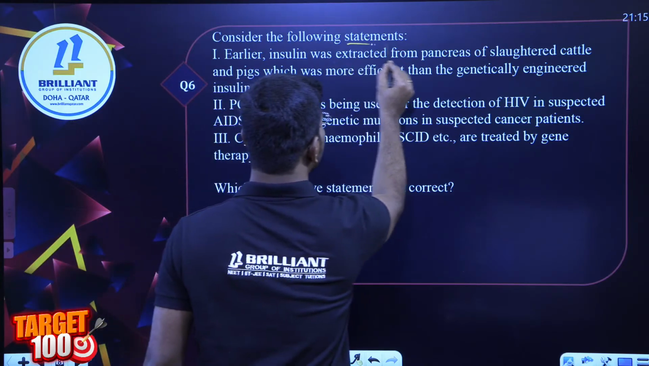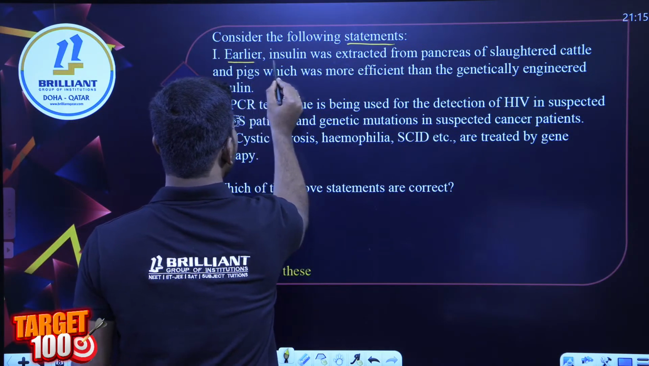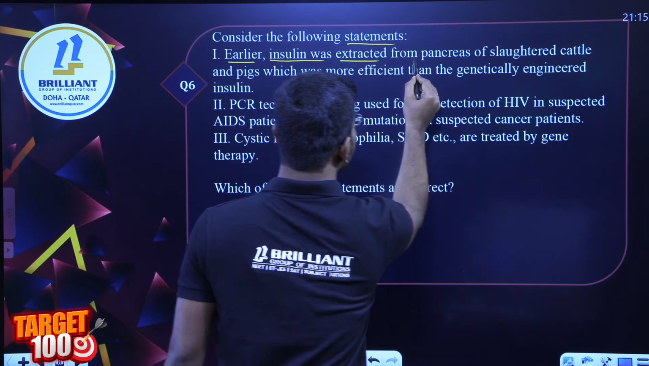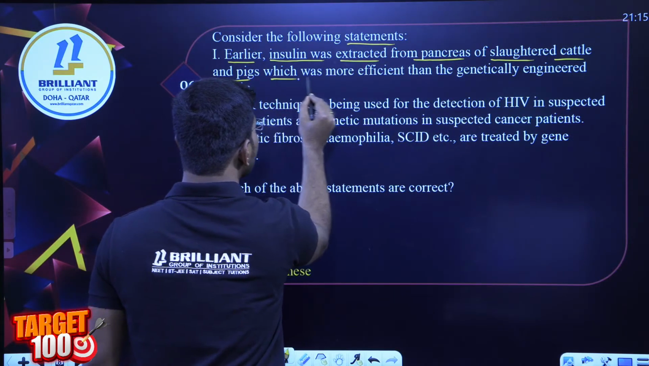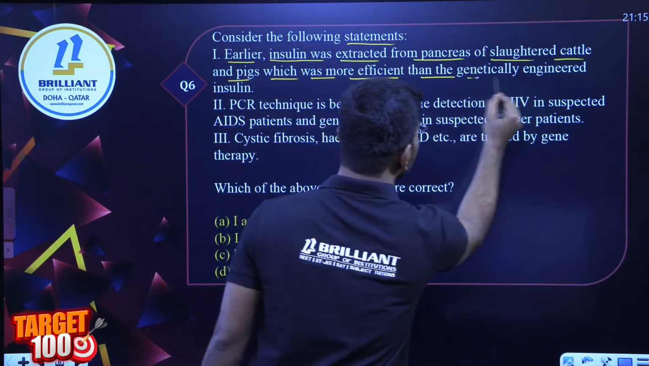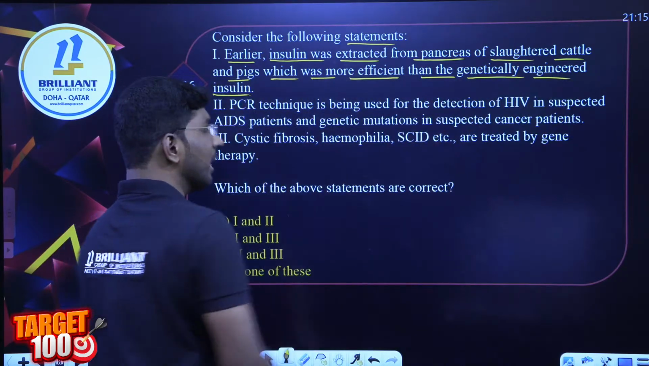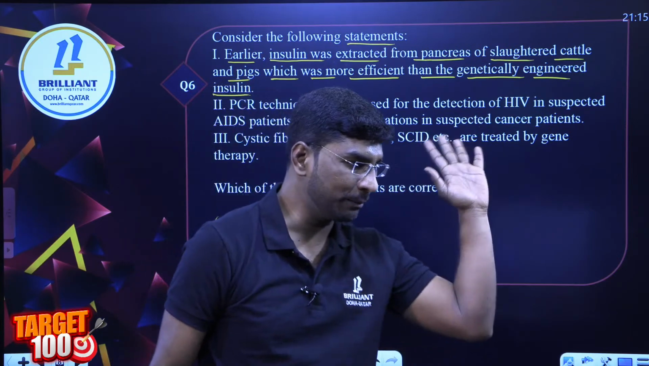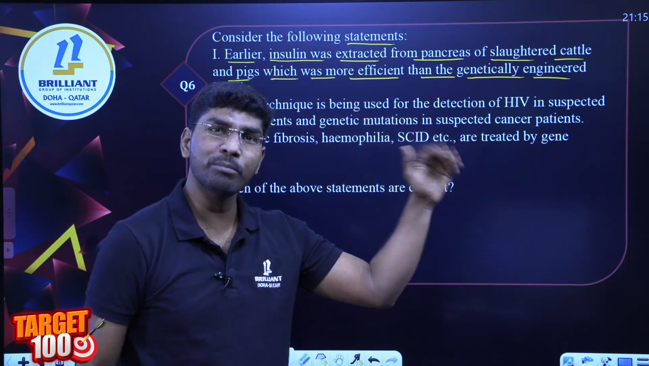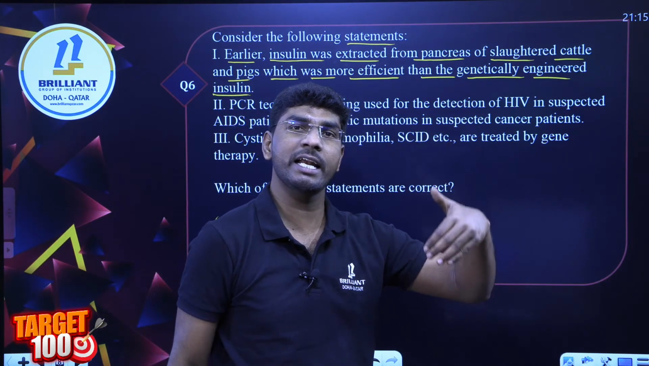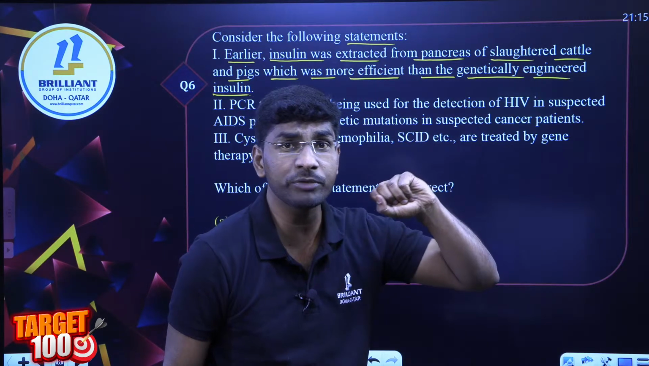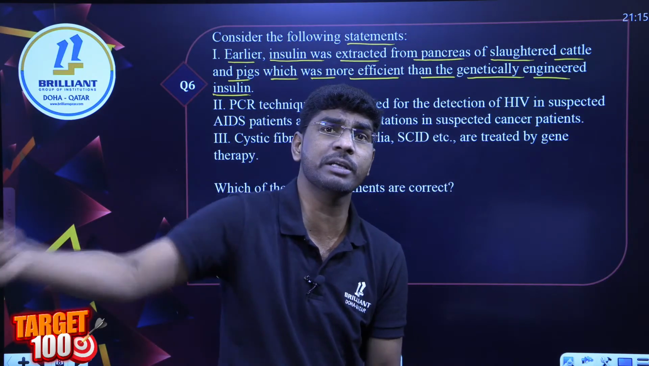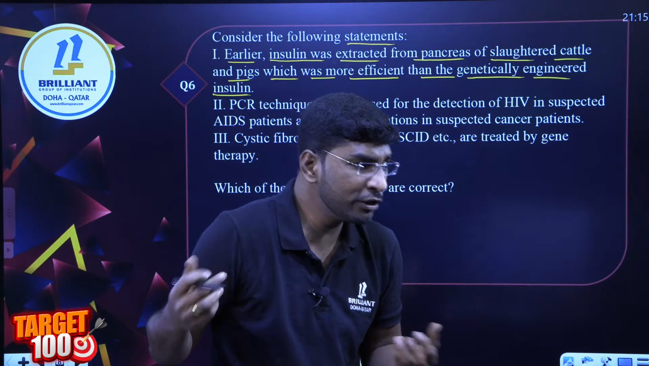Consider the following statements. Earlier, insulin was extracted from the pancreas of slaughtered cattle and pigs, which was more efficient than genetically engineered insulin. Is this statement right or wrong? This is more efficient than the rDNA technology insulin. Is this right or wrong? Wait a moment. If it were more efficient, why would we go for rDNA technology? It's wrong.